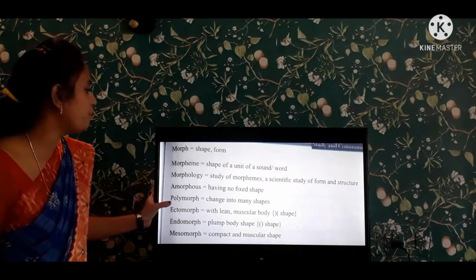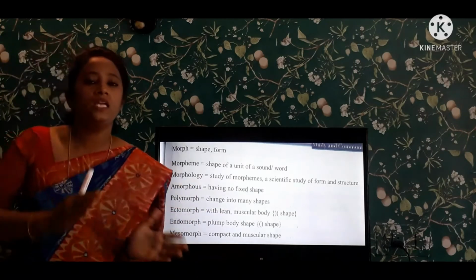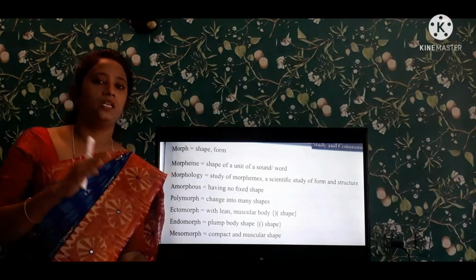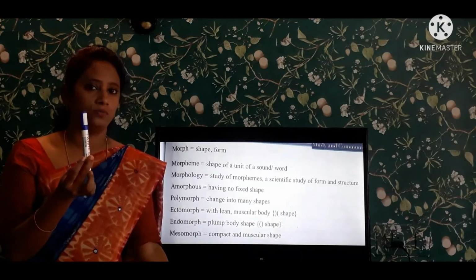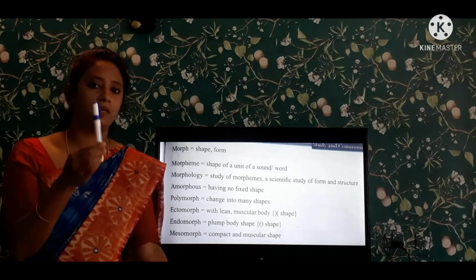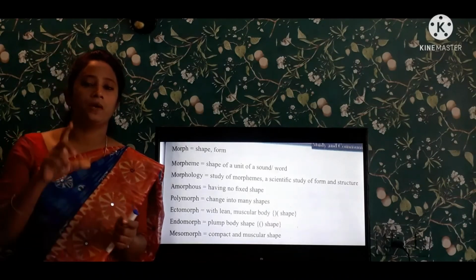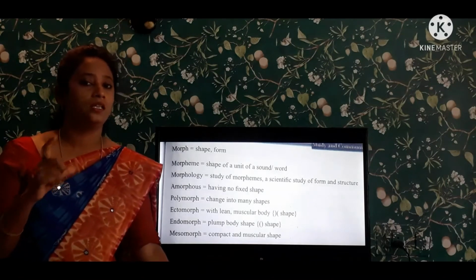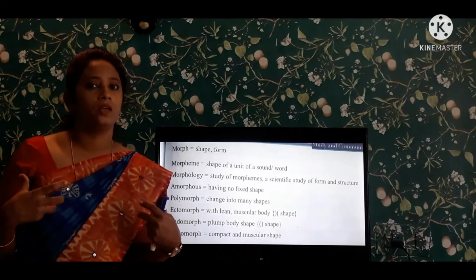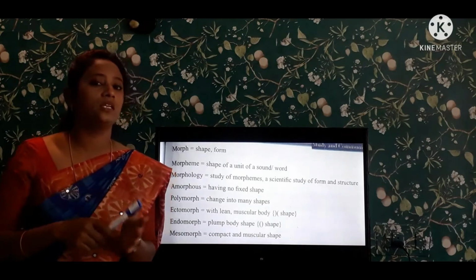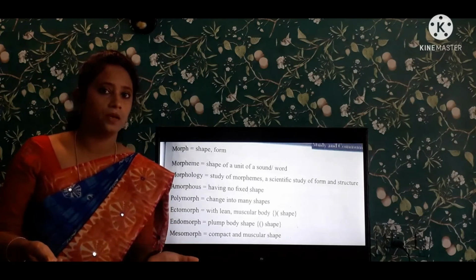And next, coming to polymorph. Polymorph means changing into many shapes. Does a pen change into different shapes? No, it has a particular shape like this. But for example, if we see a fish in the sea, it changes its body to suit the surroundings. If it is in sand, it looks like sand. Is there any fish here?